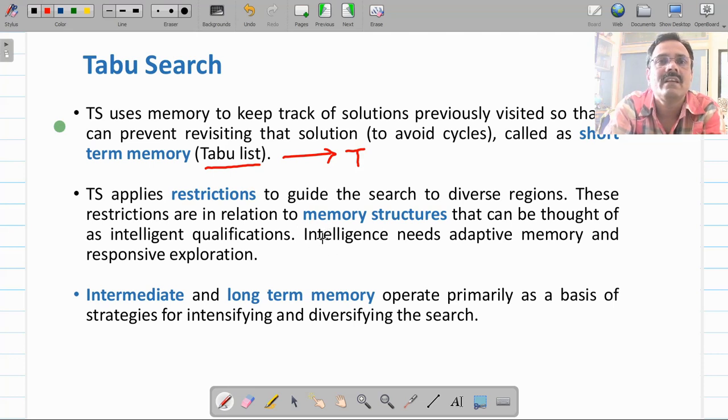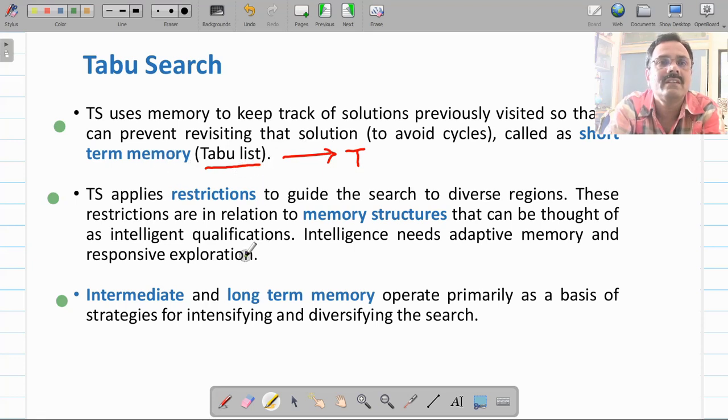How you define and develop those memories is very important for the success of this taboo search algorithm. It is these memories that make it more intelligent. So we have three types of memories in the taboo search algorithm. One is short term memory, as we have seen, that is the taboo list.